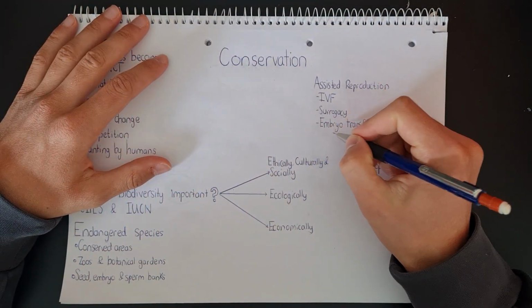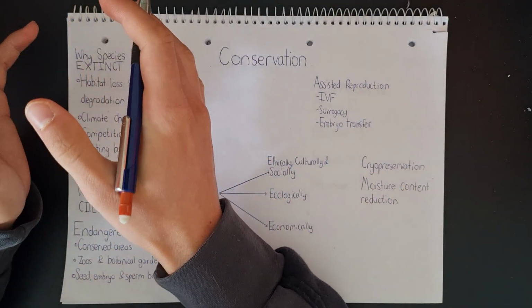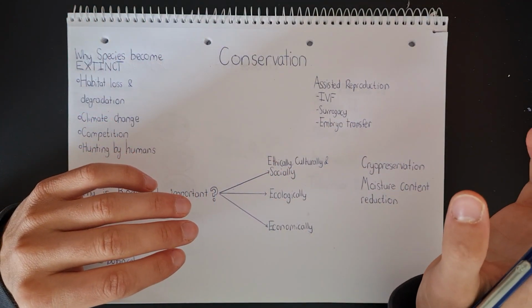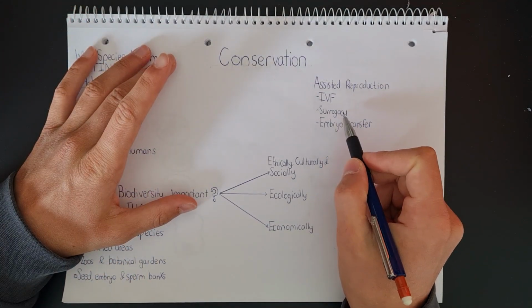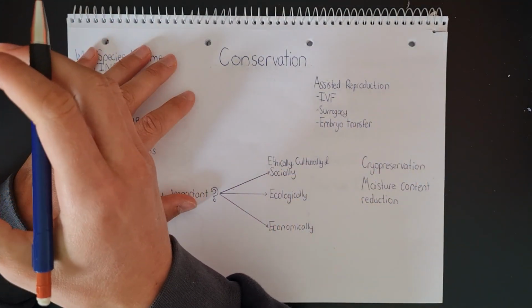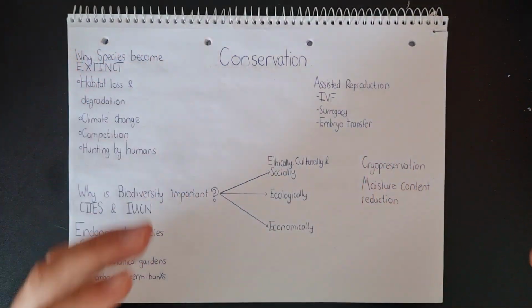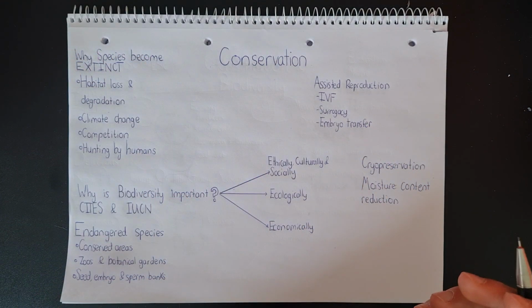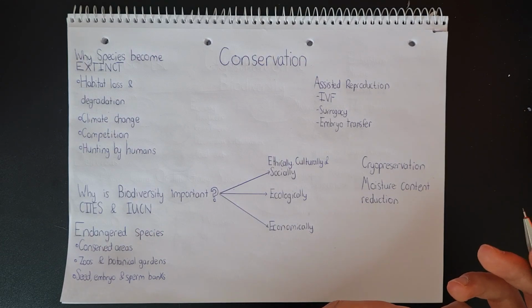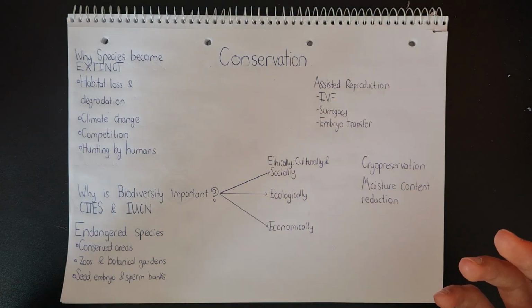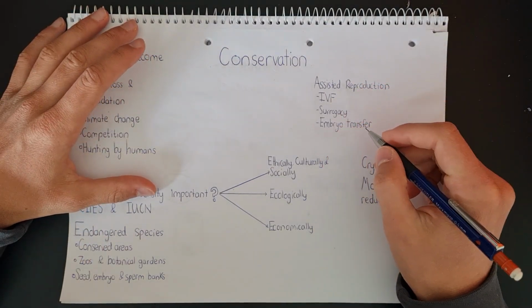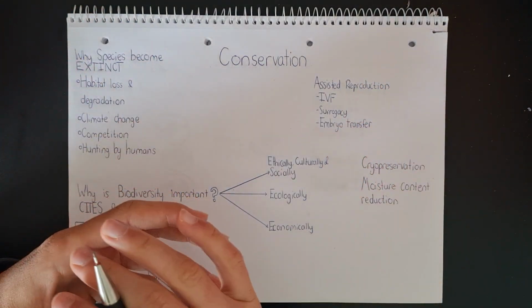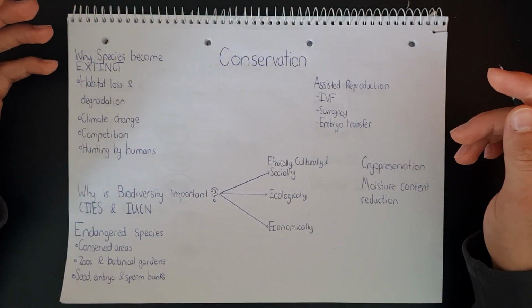Now, embryo transfer is when we take out the embryo from one uterus and place it into the uterus of another female. That is also similar to surrogacy. Surrogacy is where one female will carry the embryo of another female. So IVF, surrogacy, and embryo transfer all kind of tie in with one another.